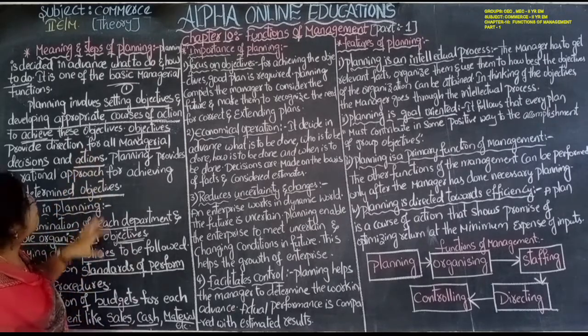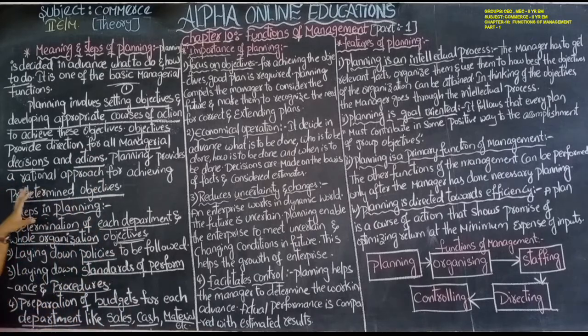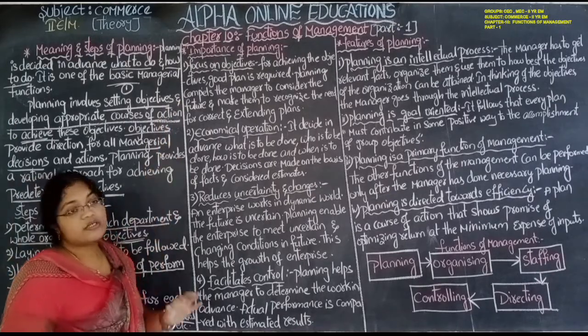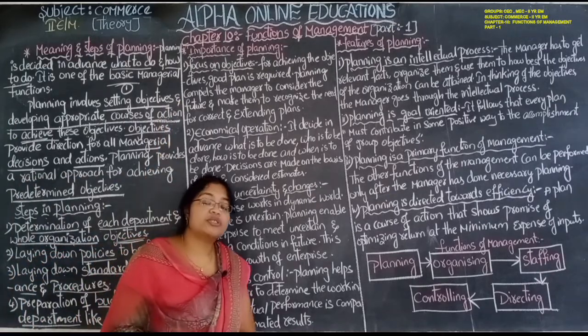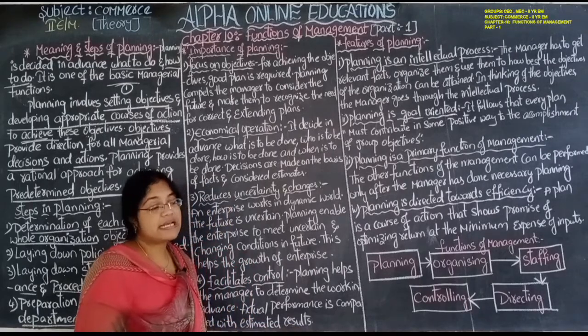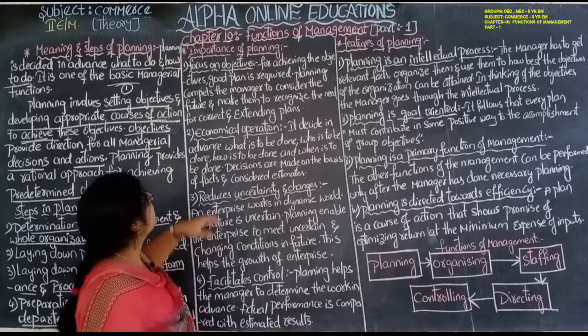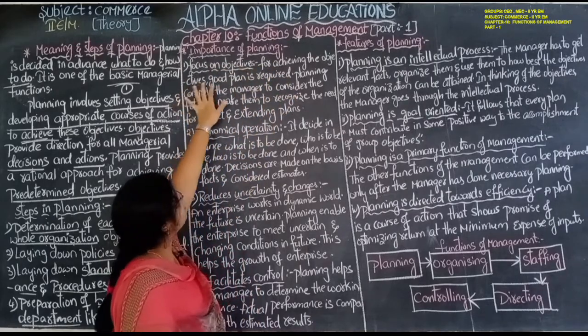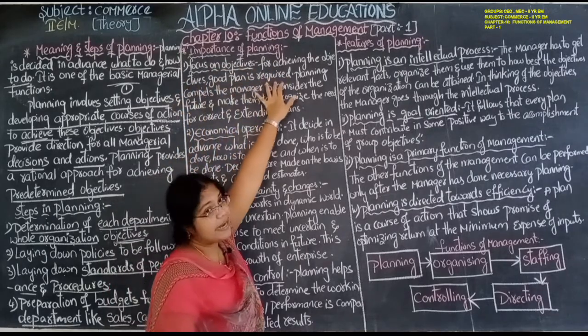So this is about the introduction, meaning and steps of planning. Now let us move on to the importance of planning. What is the importance of planning? Why is planning necessary in management? So, focus on objectives. For achieving the objectives, a good plan is required.